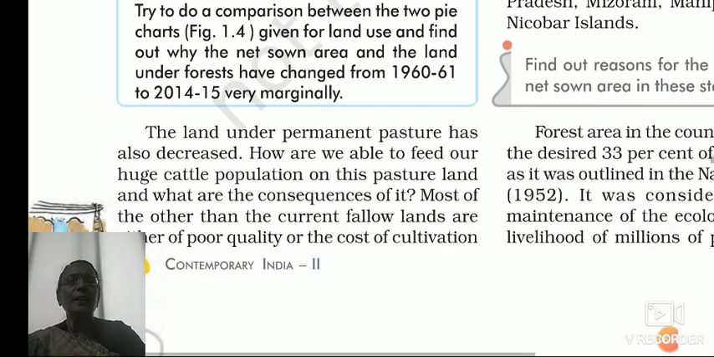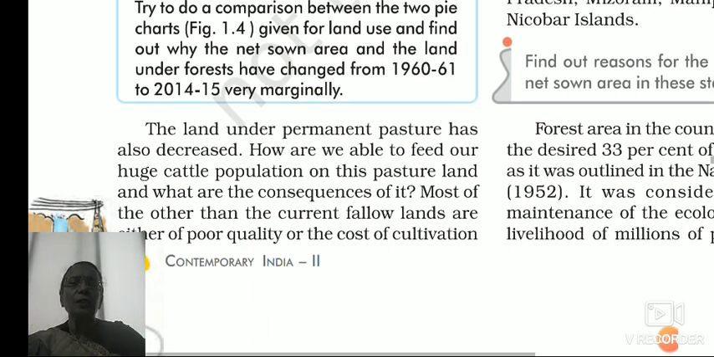Then the land under permanent pasture has also decreased. The land which they have made permanent pastures has also decreased, because how are we able to feed our huge cattle population on this pasture land, and what are the consequences of it? Because feeding a huge population of cattle on the pasture land, what are the results?